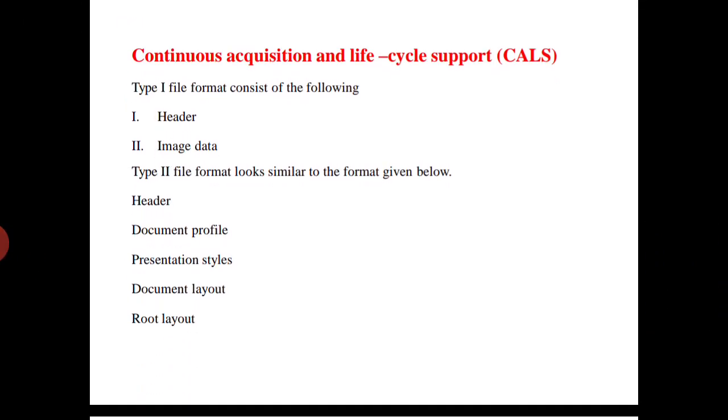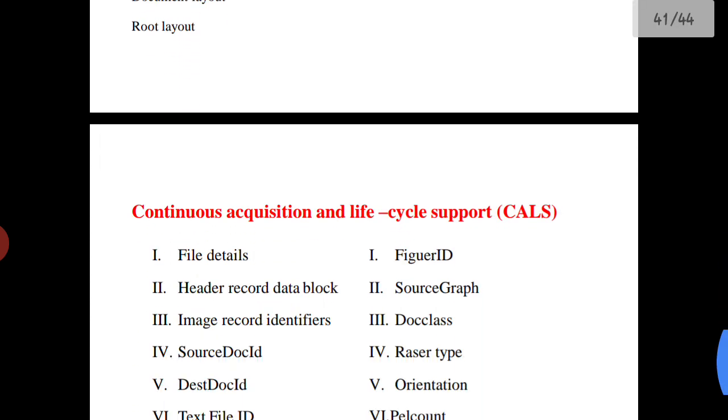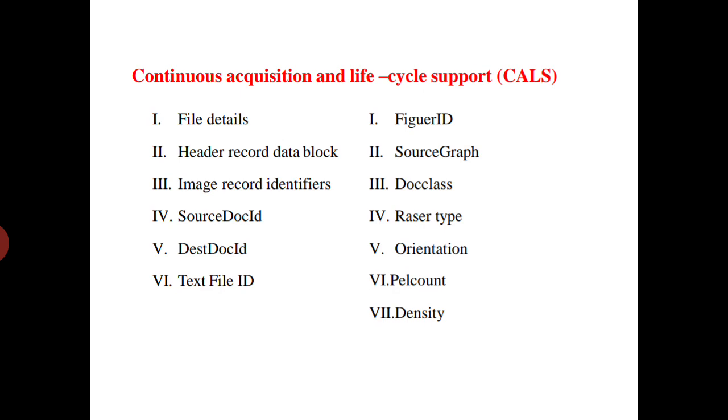This is the life cycle of the CALS method. These are the types of data which the CALS method includes: header, image data, document profile, presentation style, document layout, header recorded data, book, source document, text file ID, density, orientation, raster type, doc class. Likewise, the data of the product is included in the CALS method.